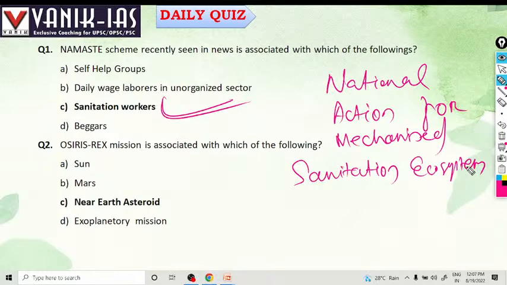It is an initiative to ensure the safety of sanitation workers, because many times it is seen that sanitation workers die because of the toxic gases that emerge from the septic pits while collecting the wastes.